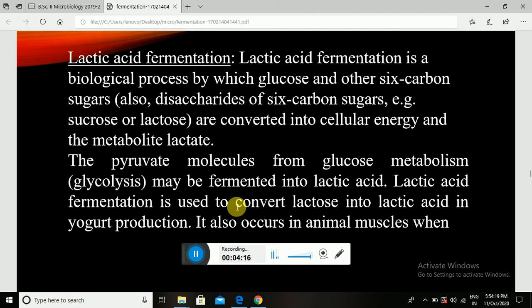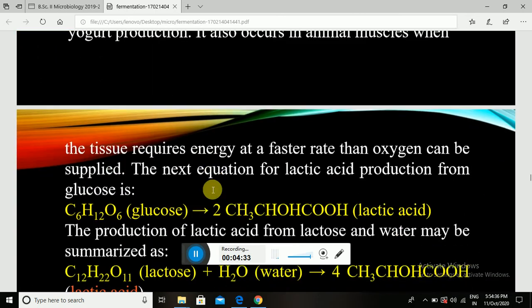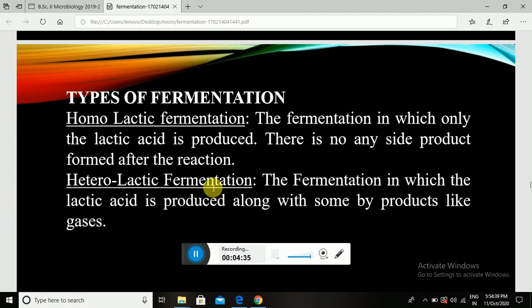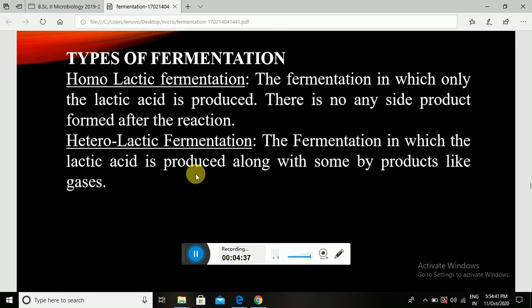In humans, when we do heavy exercise, the body becomes oxygen deficient. In this case, sugars are utilized in a fermentative manner, and the end product is lactate. The types of lactic fermentation are two, homolactic fermentation and heterolactic fermentation.